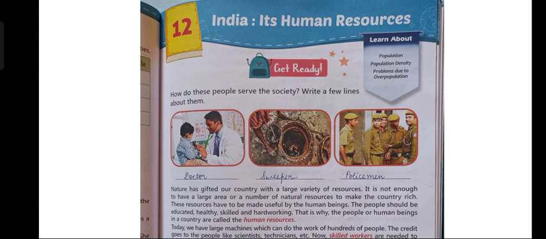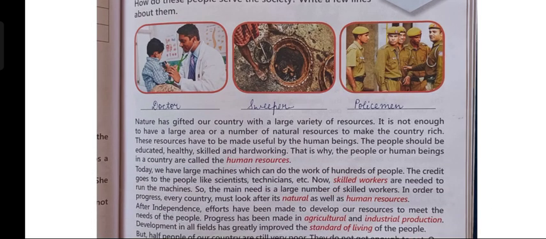So the sweeper keeps our environment, our surroundings clean by cleaning the roads, by cleaning the drains, etc. And in the last picture, children, you can see there are policemen. So the policemen protect us, they guard our country, and if someone violates or breaks the rules, they punish them. So these are some ways in which these people serve the society. Now, children, let us start reading the lesson.